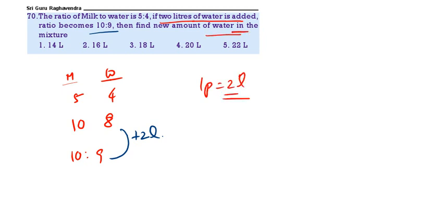Find the new amount of water. New amount of water, 9 parts. So 9 into 2, 18 liters is the correct answer. Option 3, 18 liters. Option 3 is the correct answer. So with this we completed today's paper, that is paper number 240.